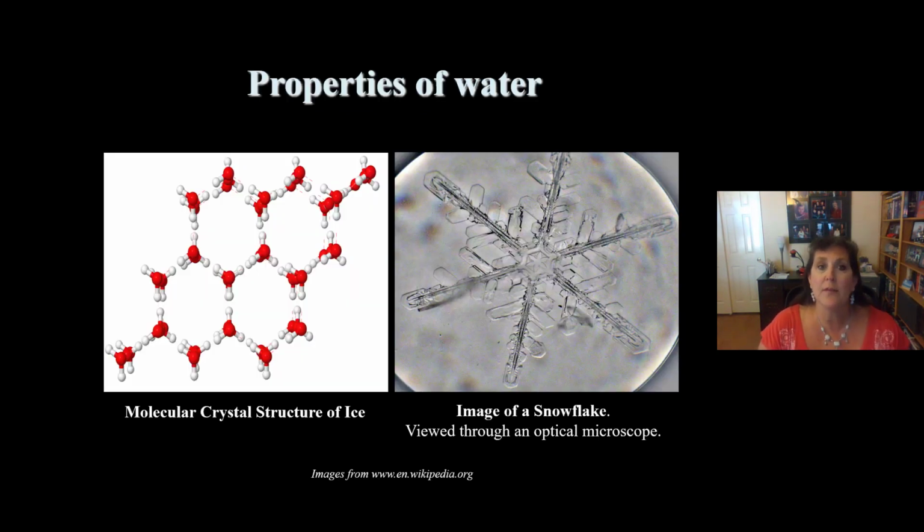So here's some of the structure of ice. We can see there's kind of big open gaps, which make it less dense than liquid water. The molecular structure of ice shows hexagons, which we can even see in the image of a snowflake viewed through a microscope. So that hexagonal pattern, again, has some empty space in the middle, and that makes ice less dense than liquid water, which again is weird.